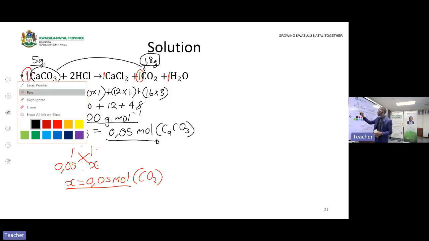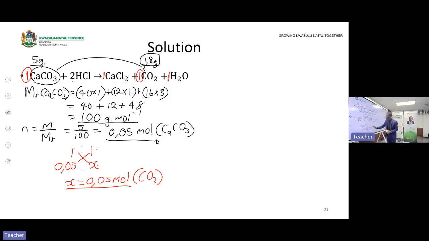So now I have the number of moles of carbon dioxide written in red, and I can calculate the molar mass of carbon dioxide to find the mass expected to be produced of carbon dioxide. Because what I'm doing here is calculating the theoretical yield, what is expected to be produced here.